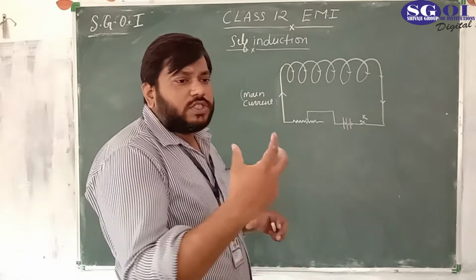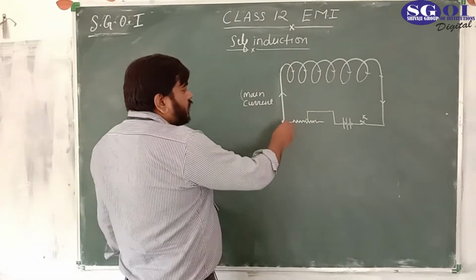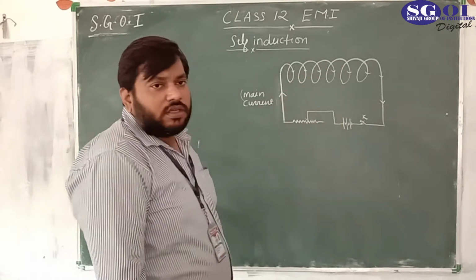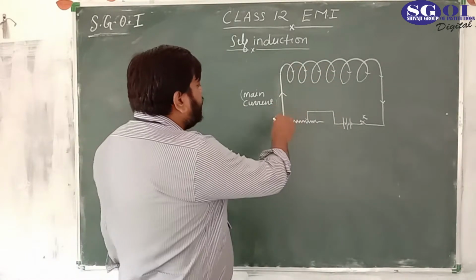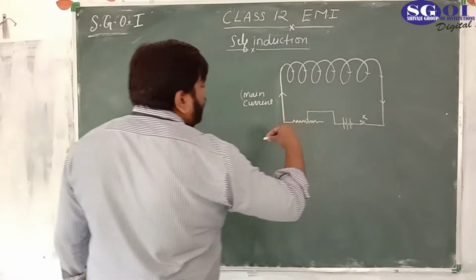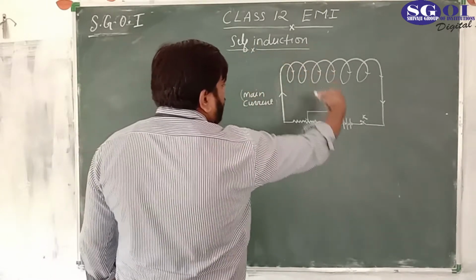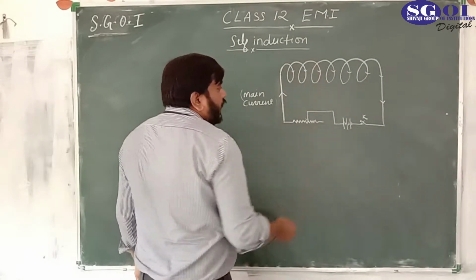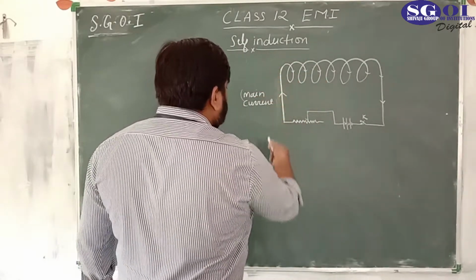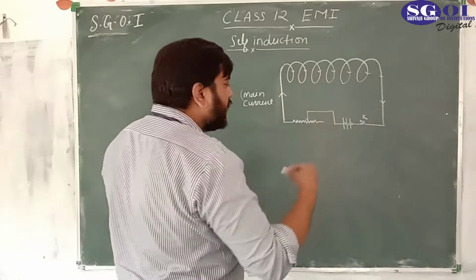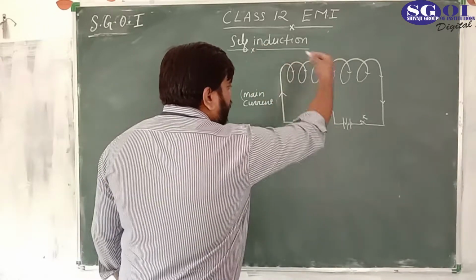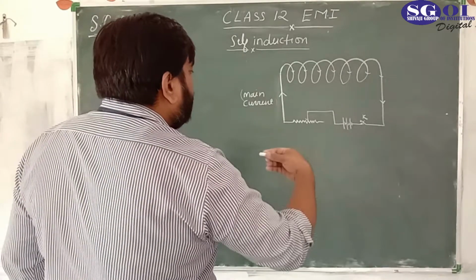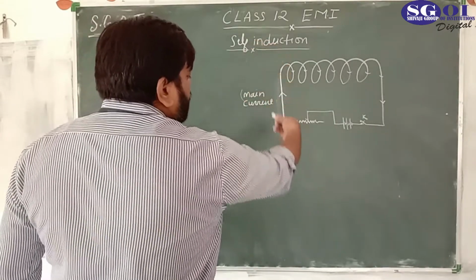So the loop has two faces, and we have assumed this particular arrangement. Actually, in real, this is like this, with a number of turns, and the current is also flowing in this way. Let's observe that the current is flowing like this.